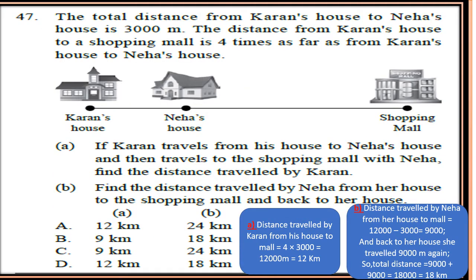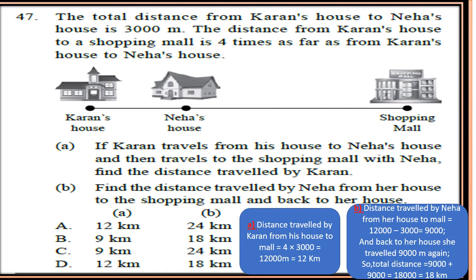Question 47. The total distance from Karan's house to Neha's house is 3000 meter. The distance from Karan's house to a shopping mall is 4 times as far as from Karan's house to Neha's house. Now part A. If Karan travels from his house to Neha's house and then travels to the shopping mall with Neha, find the distance traveled by Karan.